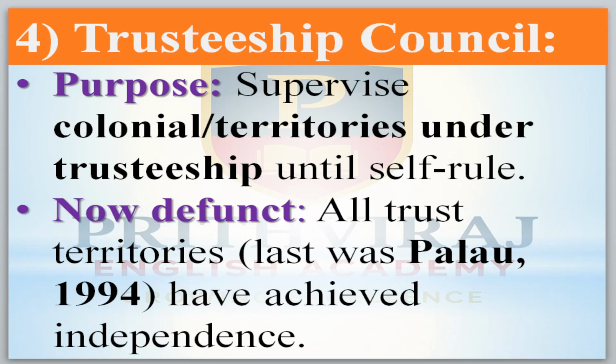Now move to the Trusteeship Council. The purpose of this one is to supervise the colonial territories under trusteeship until they declare their self rule. Now it is inactive, because all territories got freedom. The last was Palau, a nation. In the year 1994, it was declared independent. Now the Trusteeship Council is inactive because there are no places left.